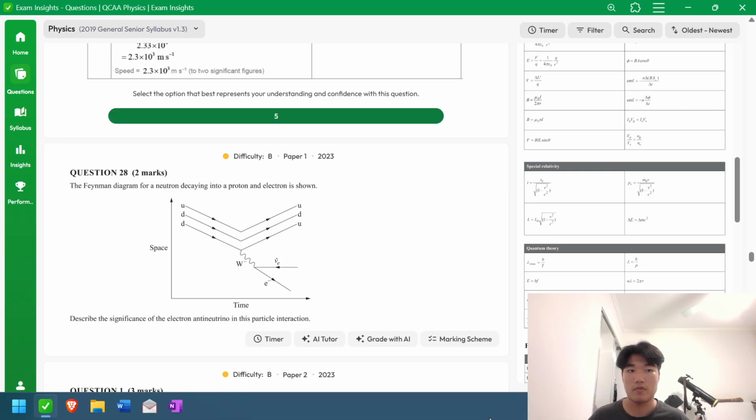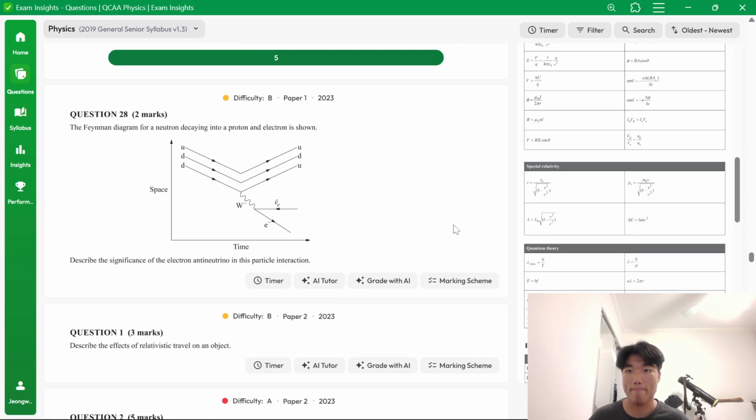Okay, this is the last question for paper one. The Feynman diagram for a neutron decaying into a proton and electron is shown. Describe the significance of the electron antineutrino in this particle interaction. It allows the interaction to obey the conservation of lepton numbers.